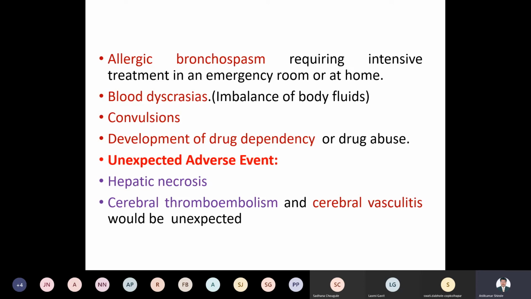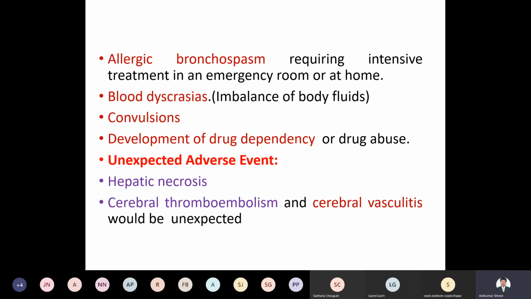Then there are convulsions, the development of drug dependency, or unexpected adverse events such as hepatic necrosis or cerebral thromboembolism. Cerebral thromboembolism means the formation of clots in different organs of the body during circulation.